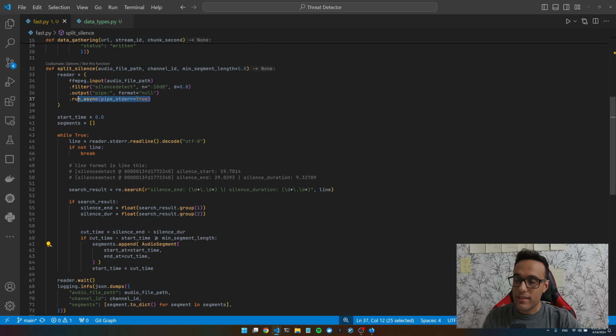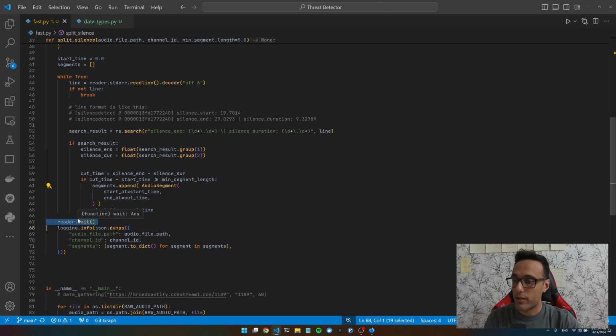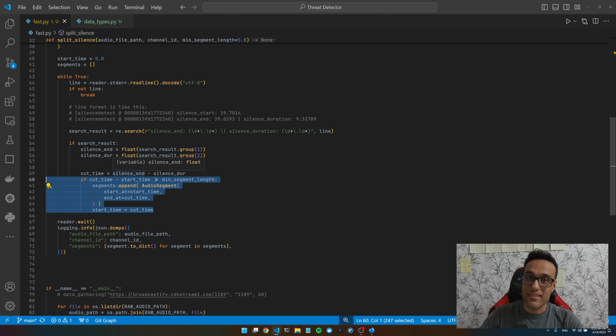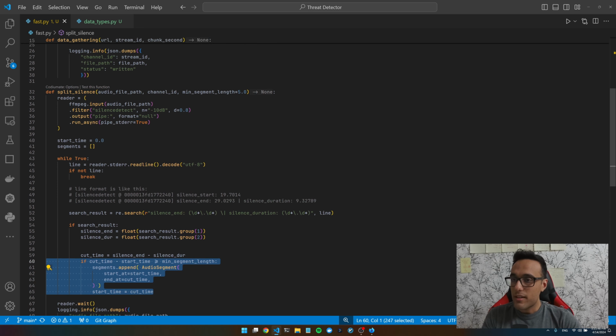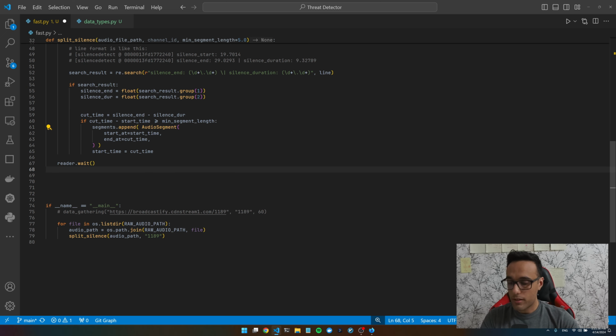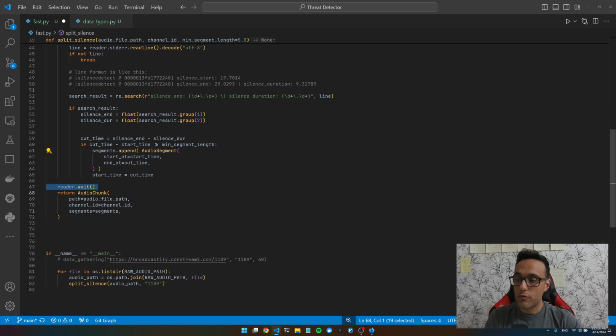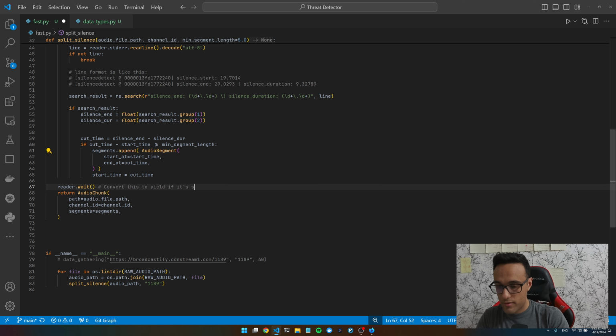One last thing is here I said reader.wait. I ran it in an async way, but then I waited here, so it's not actually async because we're waiting for it, right? I should probably use yield to return the result as soon as possible, but because our audio files are so small, I think we can ignore that. For now, I'm just gonna wait and return the result without doing anything crazy. But if it turns out to be slow, we can convert this to yield.